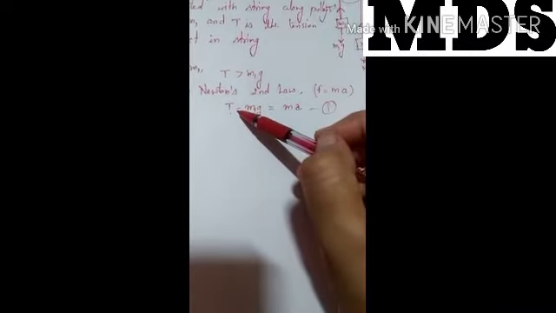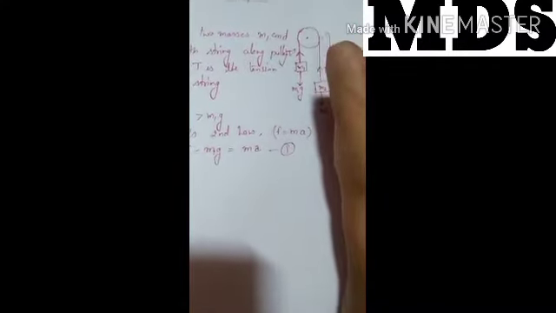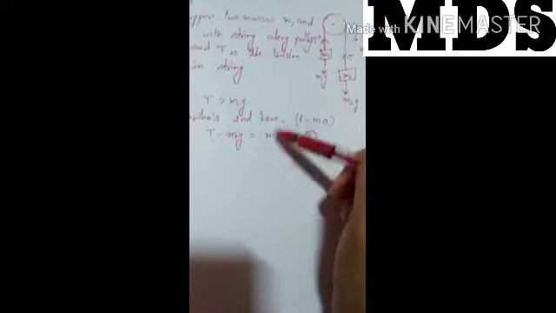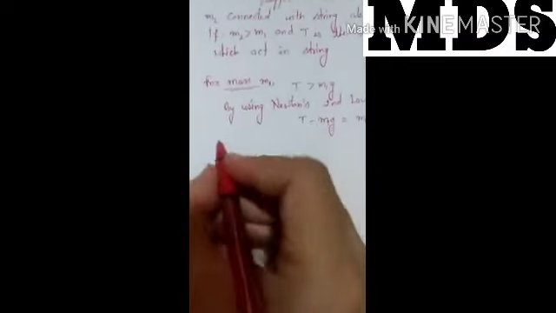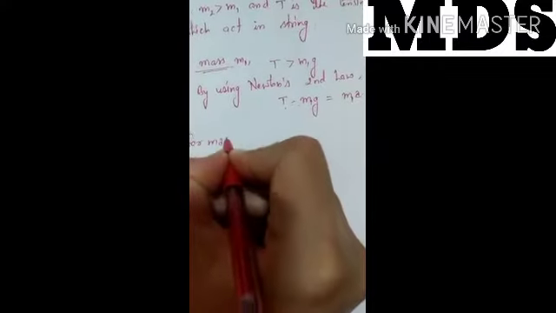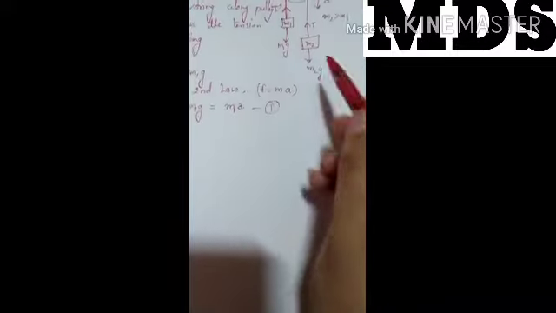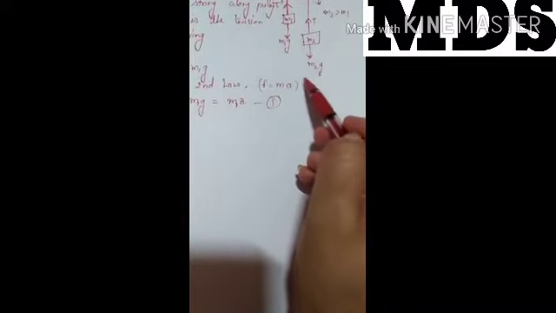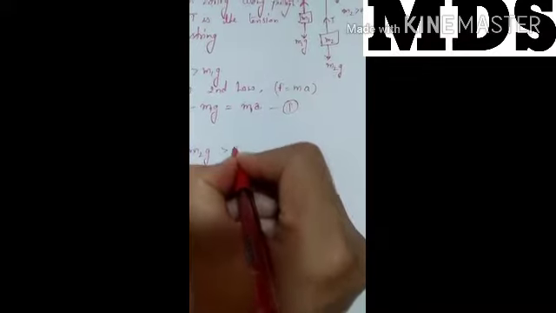One force is acting in the vertically upward direction, the second force is in the downward direction, then this one will accelerate in this direction, so we write T minus m1g equal to m1a. Clear? Now for mass m2, the downward force m2g is greater than the upward force.